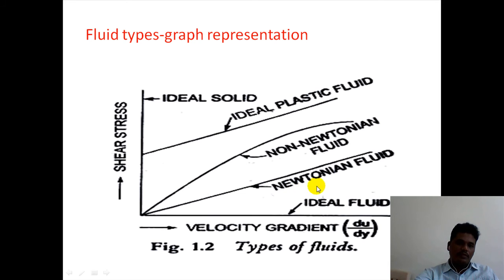Those which don't satisfy Newton's law of viscosity are called non-Newtonian fluids. Now, to yield, they need some yield value. After the yield value, it satisfies Newton's law of viscosity. Those are called ideal plastic fluids.